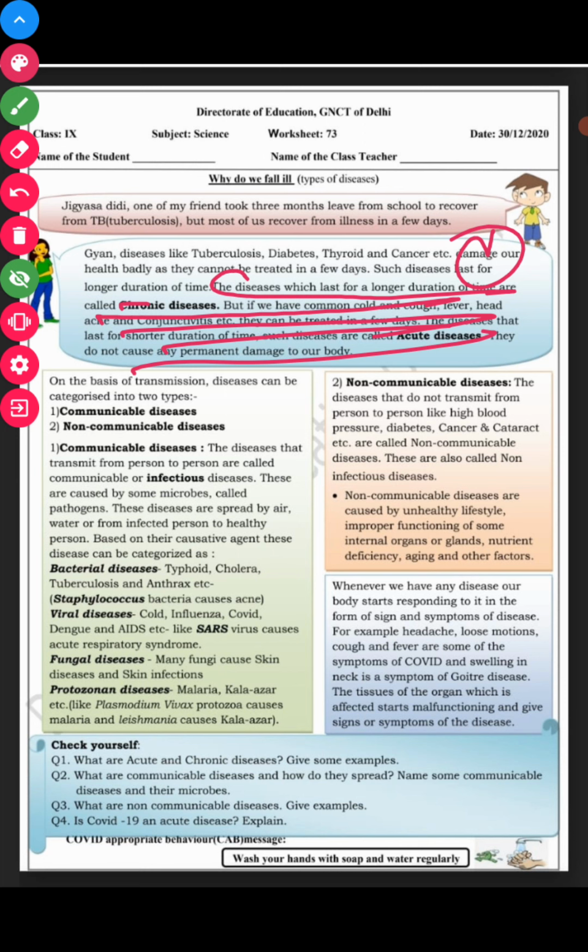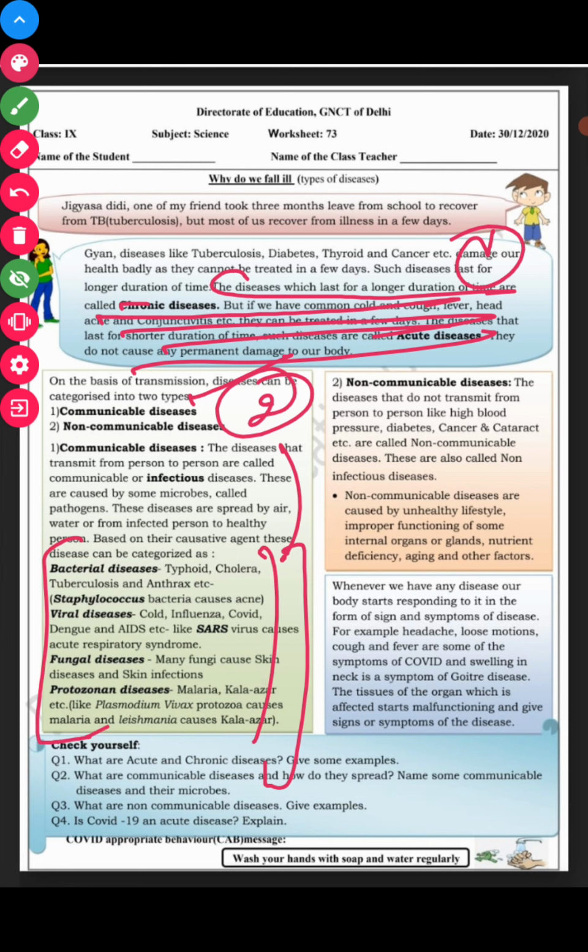What are communicable diseases and how do they spread? This is what communicable diseases are, and this is how they spread. You can write the answer to this question. Some communicable diseases with their microbes, you get the answer from here. So this is the complete answer to your second question.